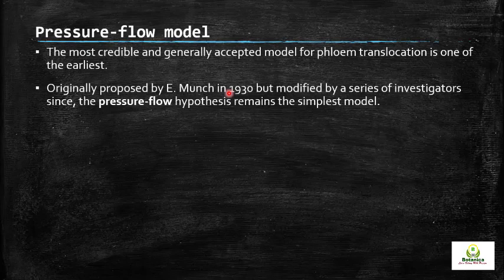As the advancement occurred, different types of equipment, chemical methods and experiments were developed. So the original model proposed by Ernst Münch was slightly modified by scientists, but the pressure flow hypothesis remains the simplest model. The major mechanism behind the movement of the transport was proposed by Ernst Münch.